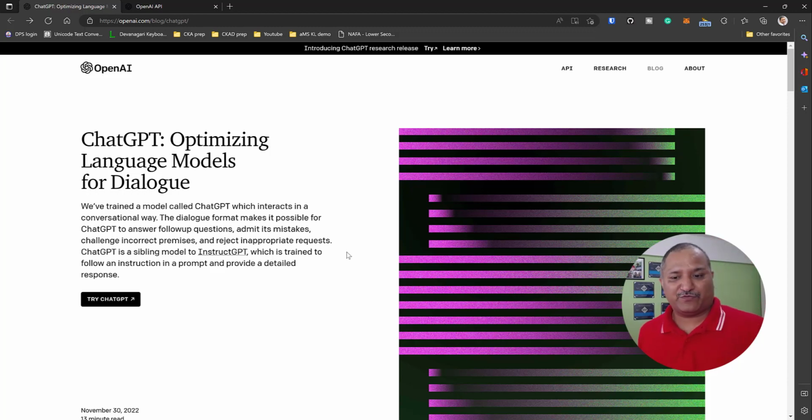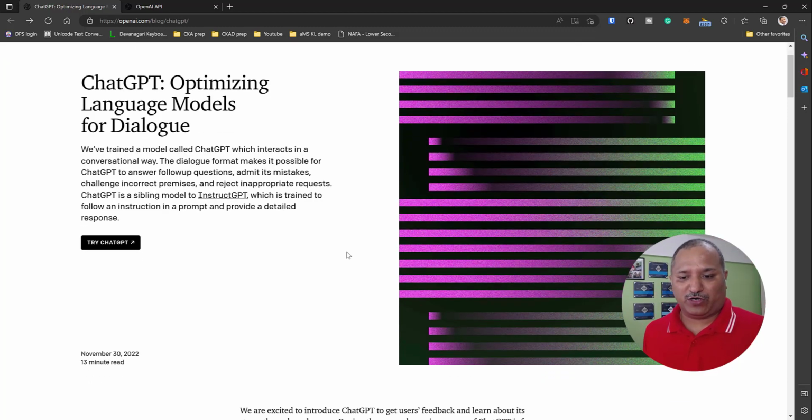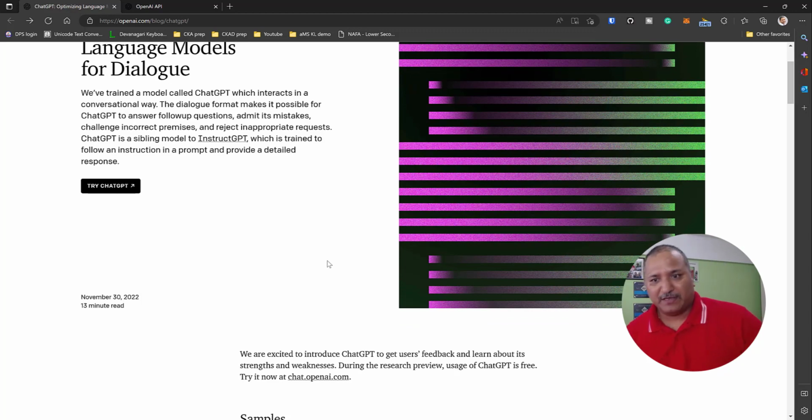This was released for the public as a preview on November 30, which is about 4 weeks ago. Since then, there is a lot of interest, and people are trying different things with ChatGPT. So what is ChatGPT? It's an AI trained model which uses a conversational way to interact, and it uses what is called reinforcement learning.